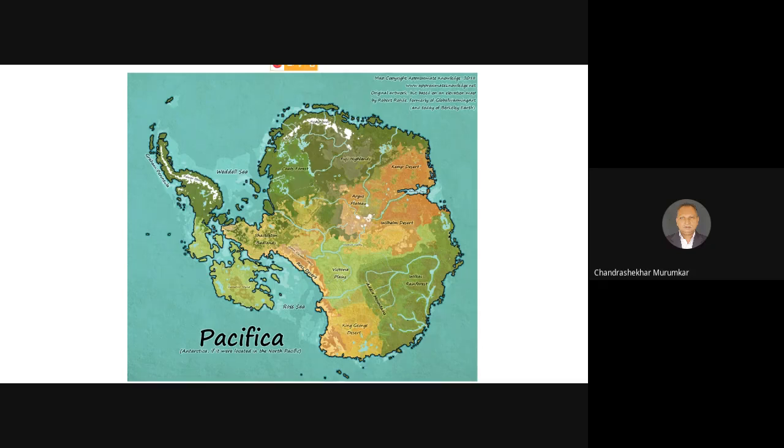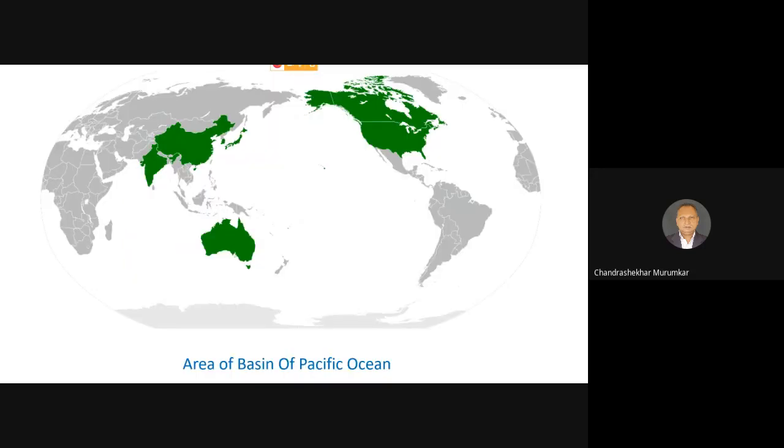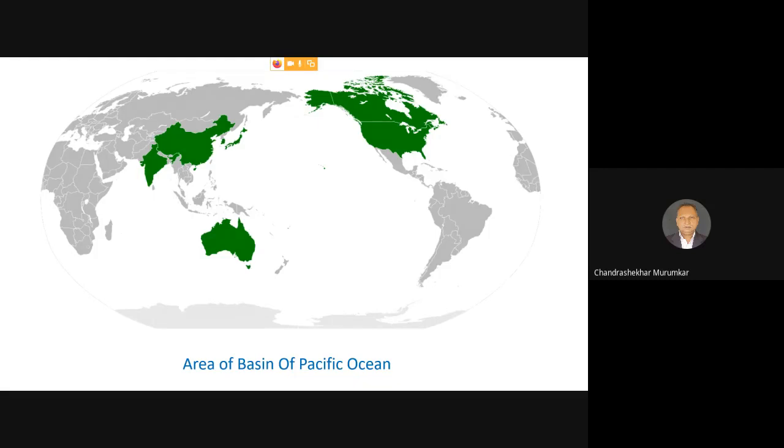So if we reverse this image, if we change this image to the present day, what do we see? Now, at the center, you can see a very large white area. This central white area is nothing but the Pacific Ocean.